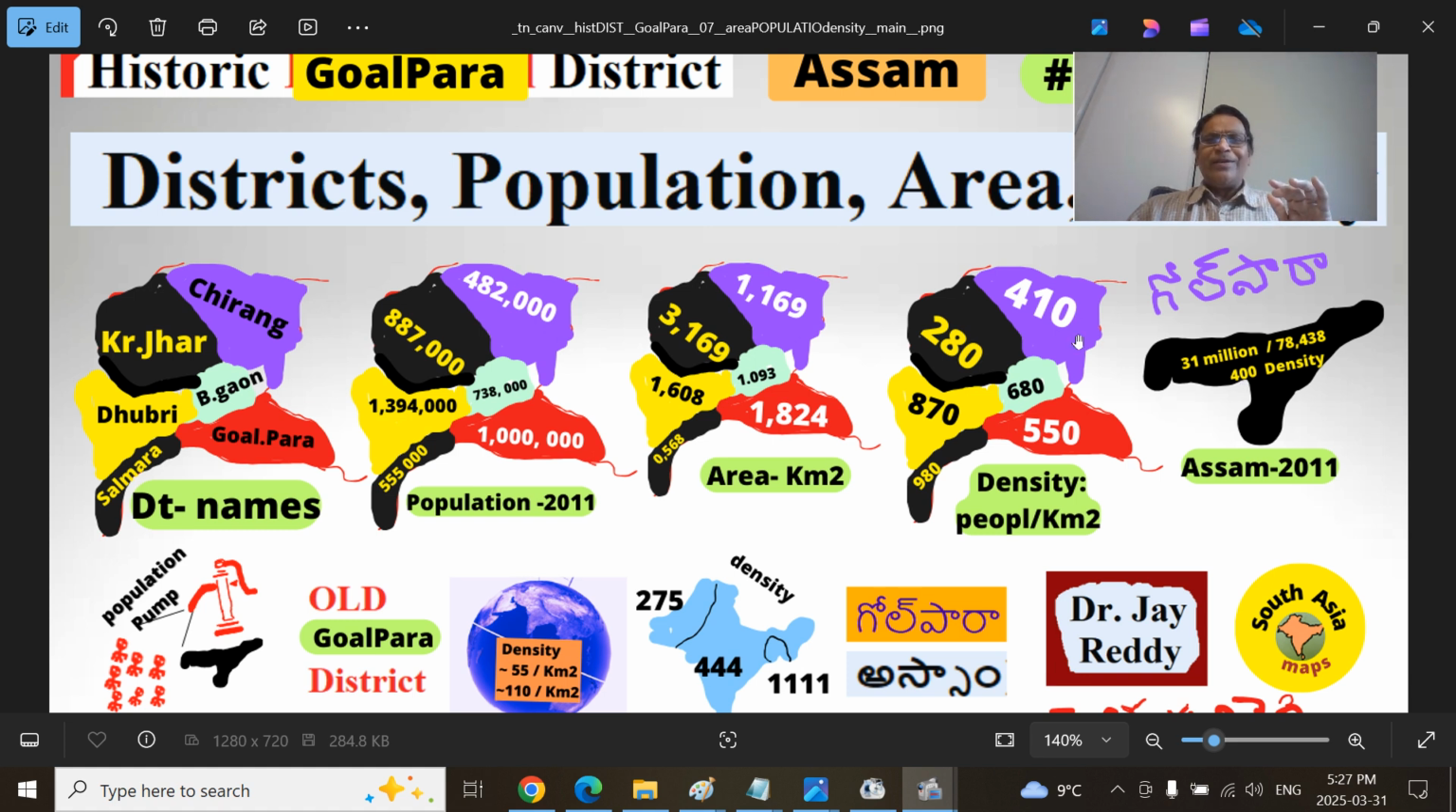Because this is the borderland, this is less densely populated, you can see 400 in Chirang, 280 in Kokrajhar, and Goalpara 500 almost average, whereas in Bongaigaon 680, and Dhubri is very densely populated, 800 plus, that means double the Assam average. And even South Salmara is 1,000 people because Bengal region has 1,000 people per square kilometer. Purbi Bengal, Pashchim Bengal, West Bengal, East Bengal and West Bengal. So you got the idea.